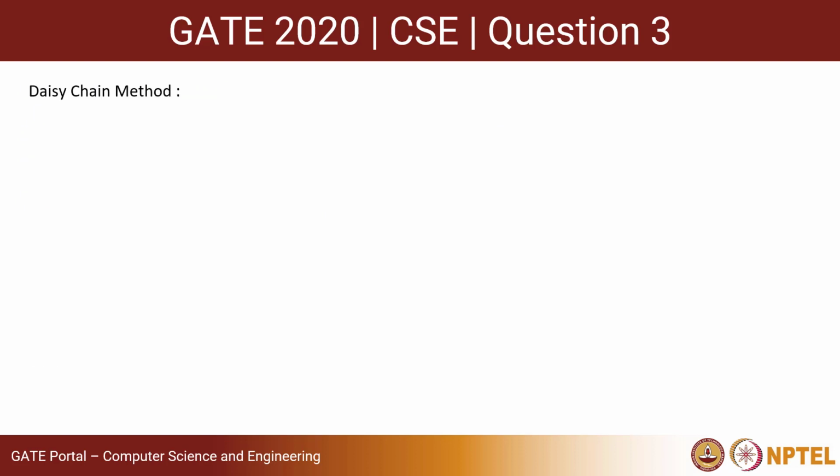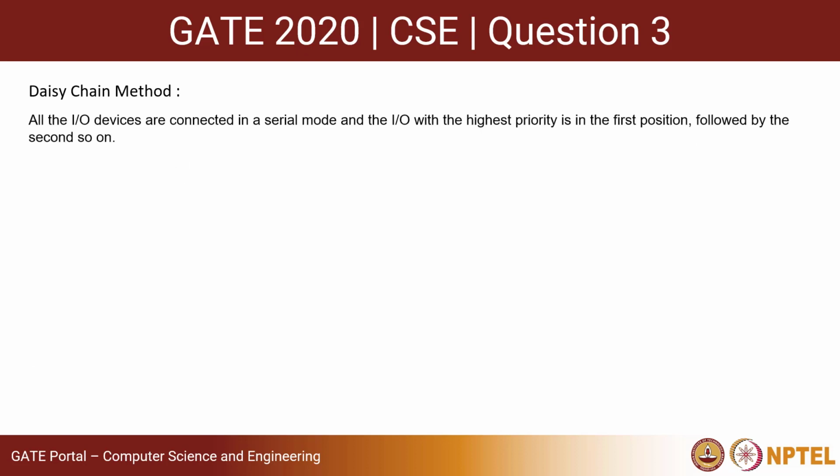So first look at what is this daisy chain method. In a daisy chain, all the IO devices are connected in a serial mode, and each of the IO devices is given a priority. Based on that, they are connected in the serial mode. So the IO device with the highest priority will be in the first position, followed by the second priority, third, and so on. This is made to ensure that the IOs are arranged based on their priorities. So this is the daisy chain method.